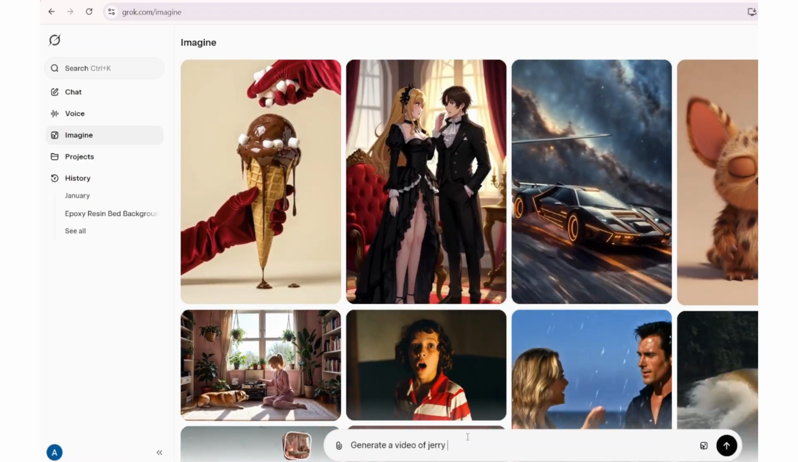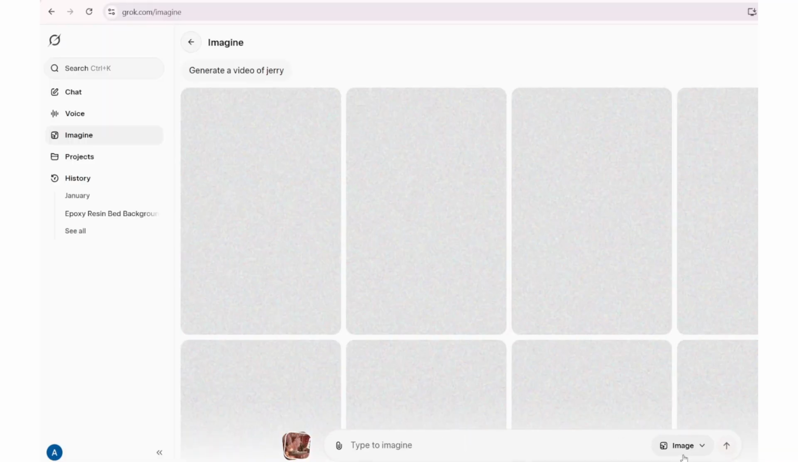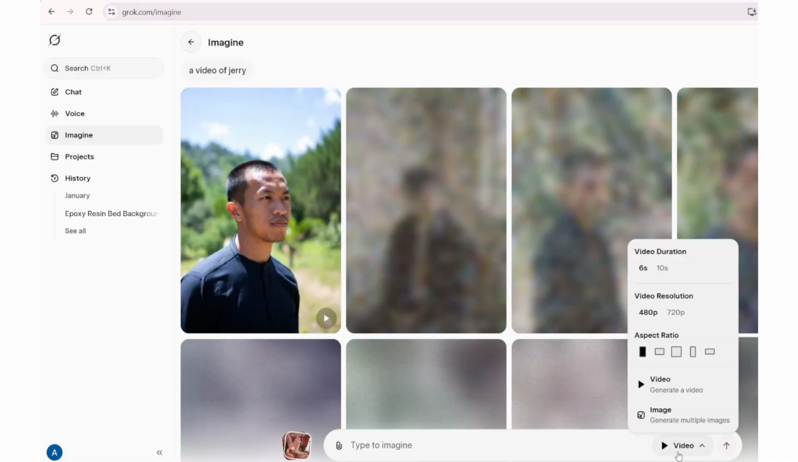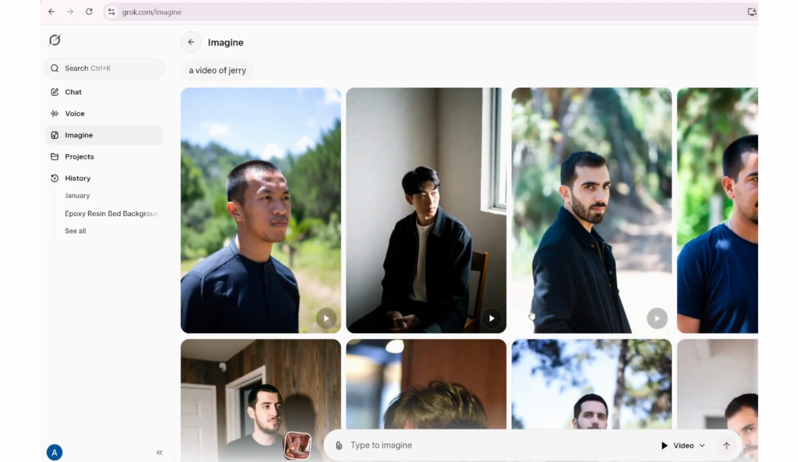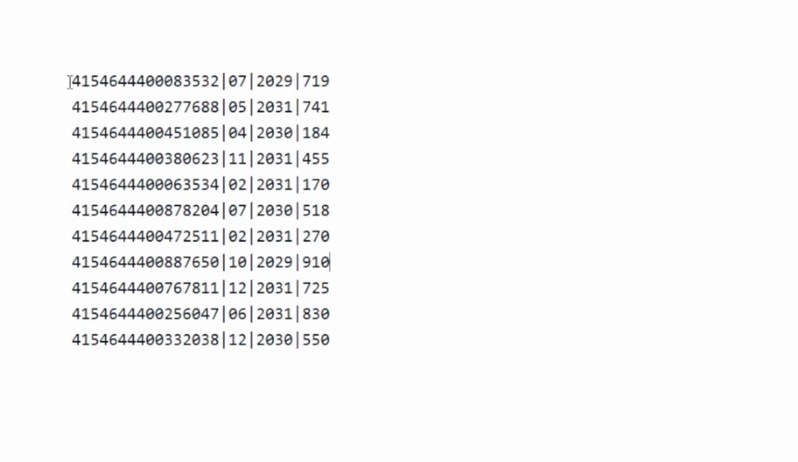Here you will see I am generating a video. In the 7 days trial period, you can even generate a 10-second video in 720p quality. So enjoy the